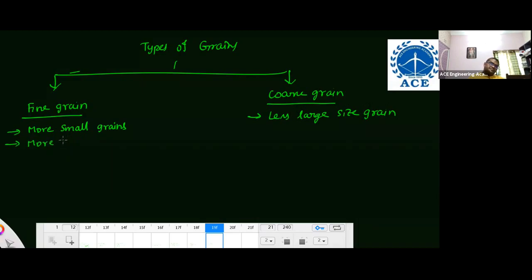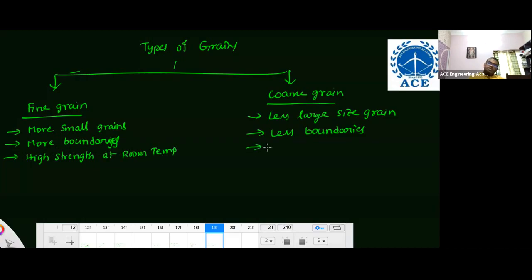So fine grain has more grain boundaries. Coarse grain has fewer grain boundaries. Fine grain, because of more boundaries, has high strength, only at room temperature. Coarse grains have low strength, only at room temperature. Then, fine grain materials have low strength at high temperature. Coarse grained materials have high strength at high temperature.